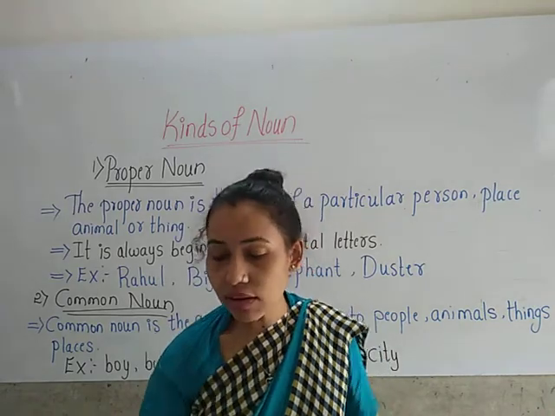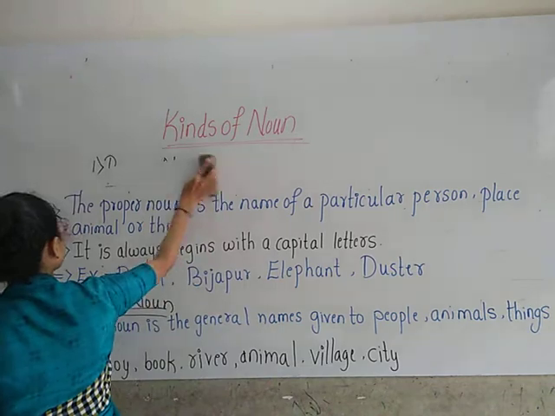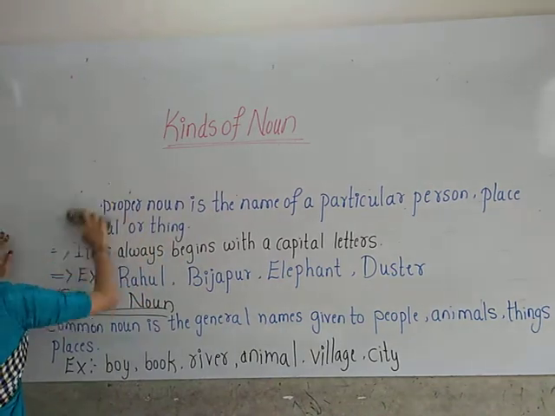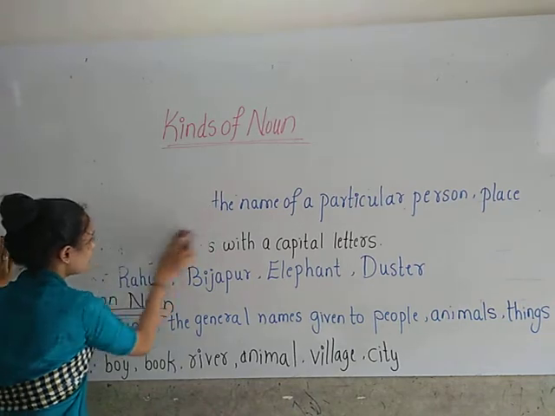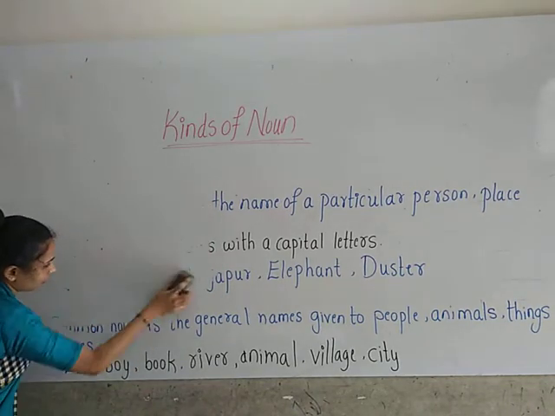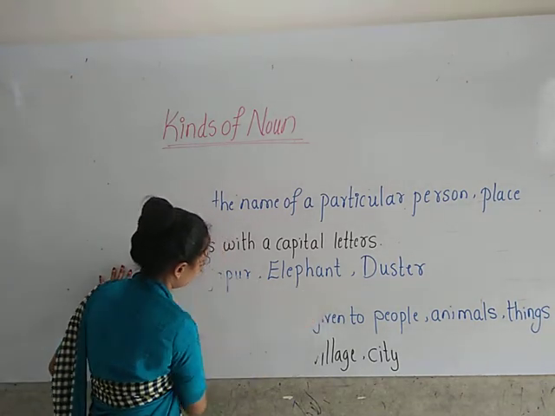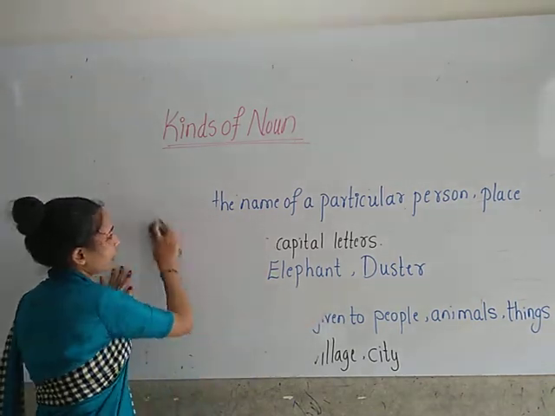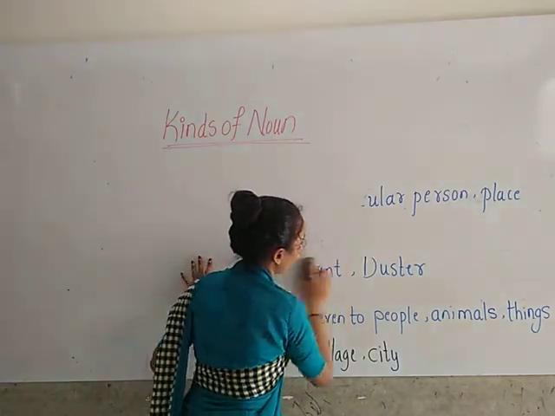Now let us learn collective noun. What do you mean by collective noun? The collection of groups.